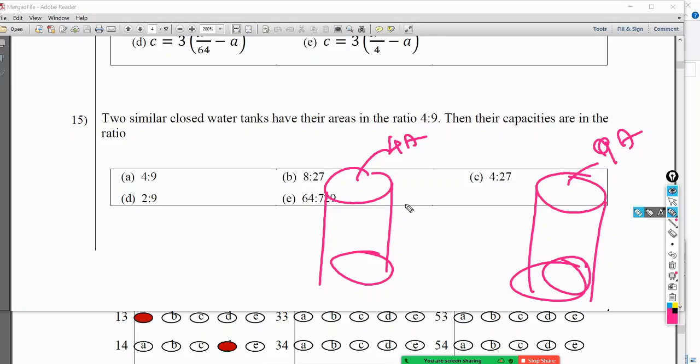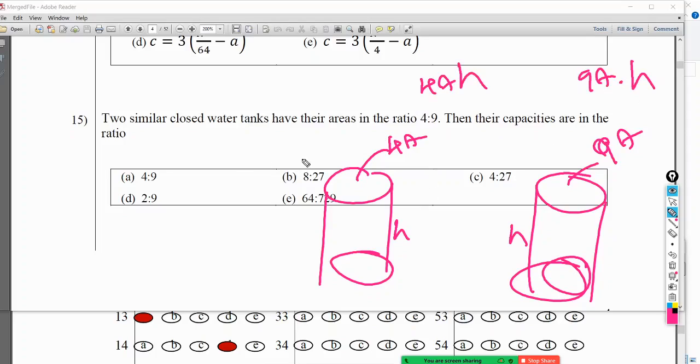Now, having to put the height as equal, what else can we take? So let's assume that the height is the same. Of course that should have been mentioned by the examiner. Right, but anyway, let's do that assumption. Okay, this is Sri Lanka. So now if it is 4a, this is 9a. Now let's assume the height is the same. Then this volume is 4a into h. This volume is 9a into h.